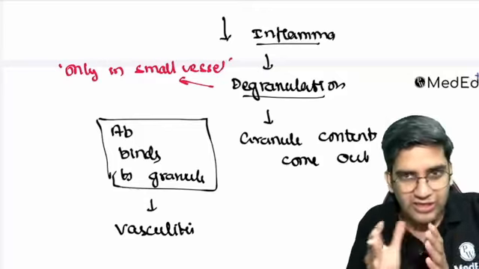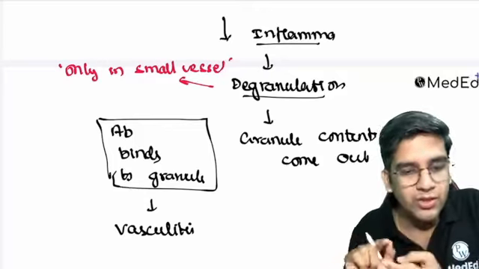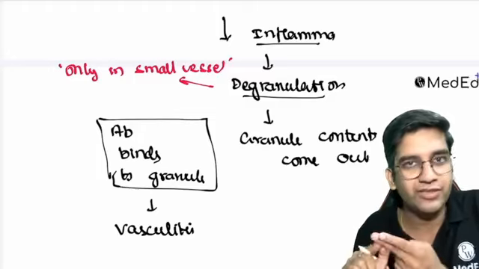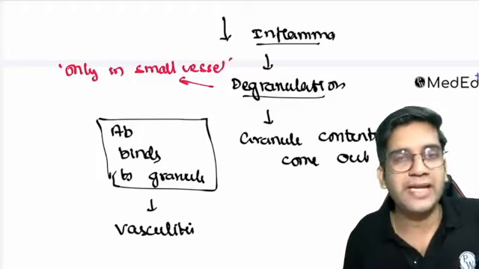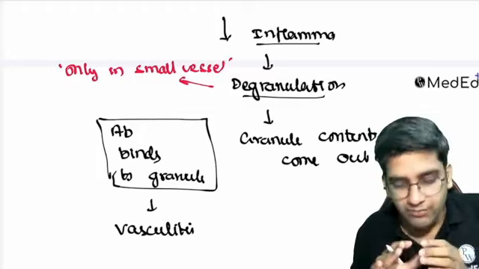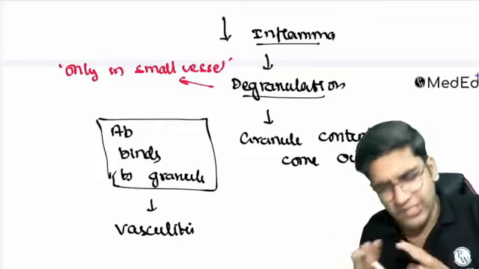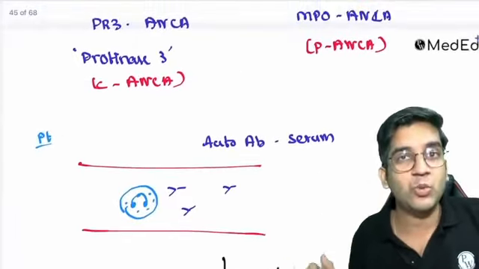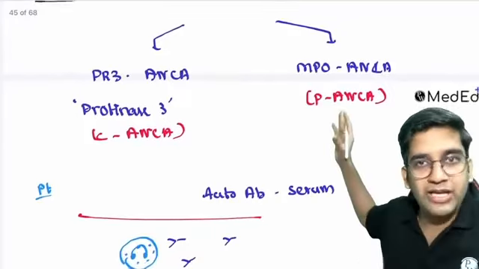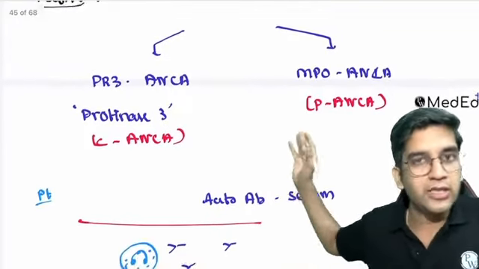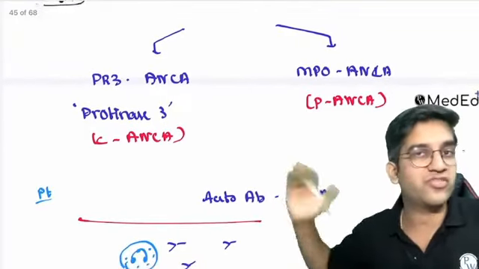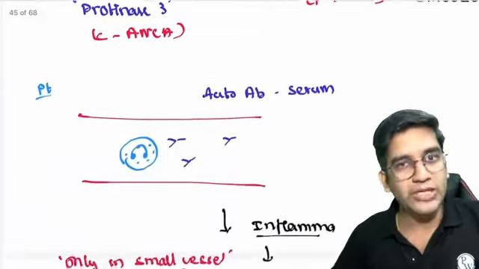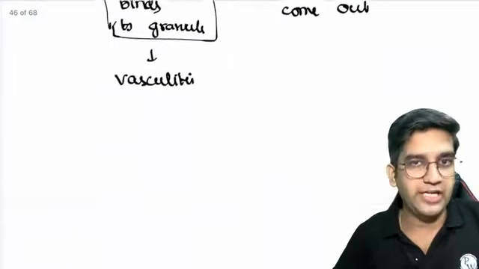I'm having this degranulation only in a tiny vessel. So venules, capillaries will be affected. I might not have a medium vessel or a large vessel being affected, because the entire process, the pathogenesis, happens only in this vessel, right? So this is the pathogenesis of almost every small vessel vasculitis. Some will have P ANCA, some might have C ANCA. Wegener's has both combinations of C ANCA as well as P ANCA. This is what happens in every ANCA mediated vasculitis, right?